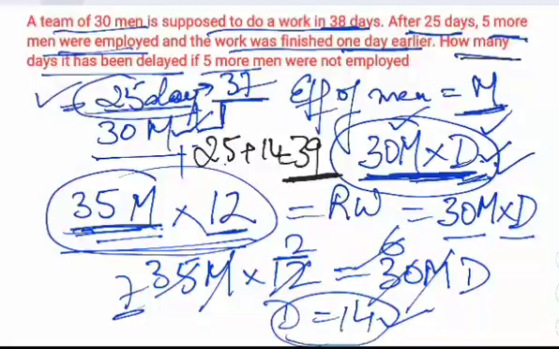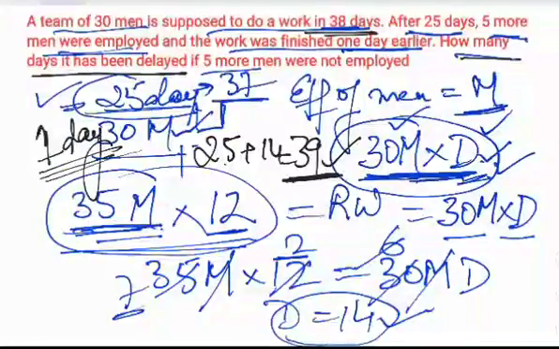And the question asks how many days it has been delayed. So earlier it was supposed to be completed in 38 days, but they would have taken 39 days. That means a one day delay would have been there had the extra men not been employed.